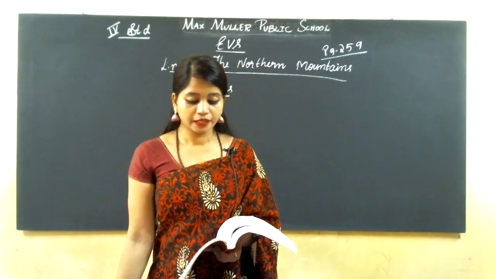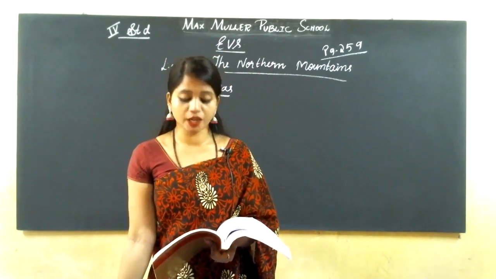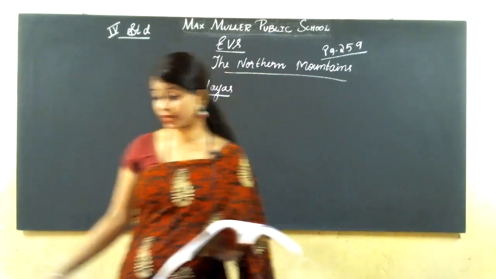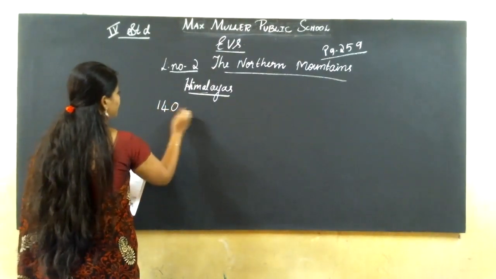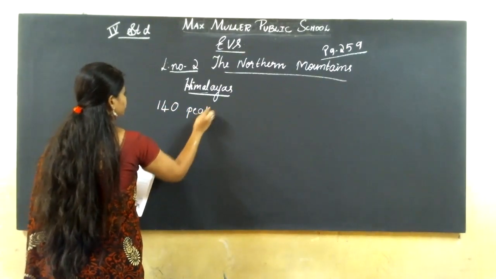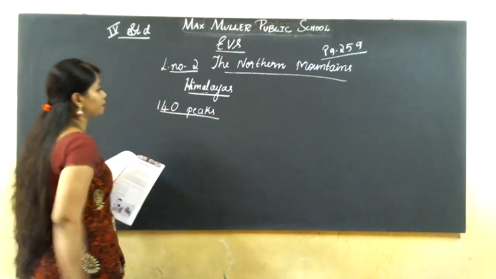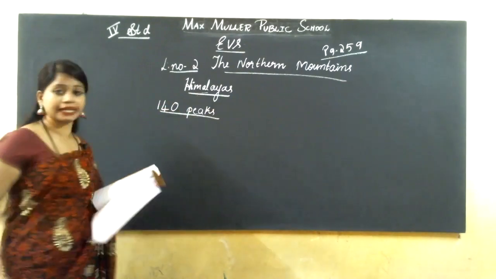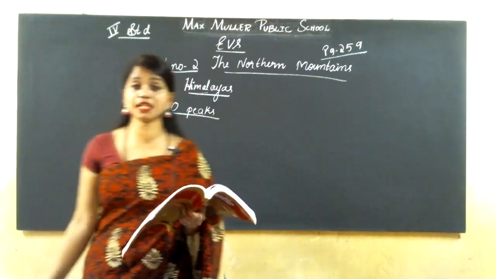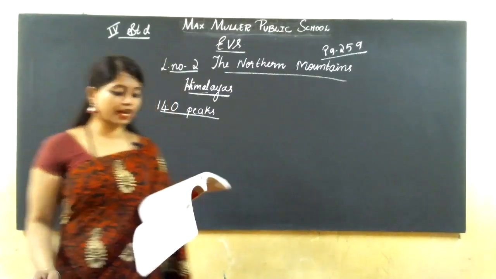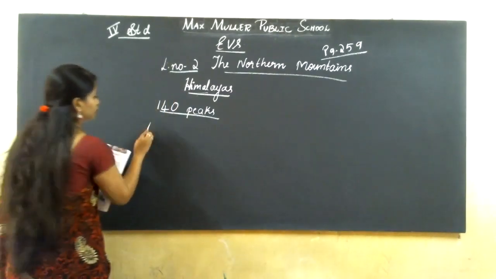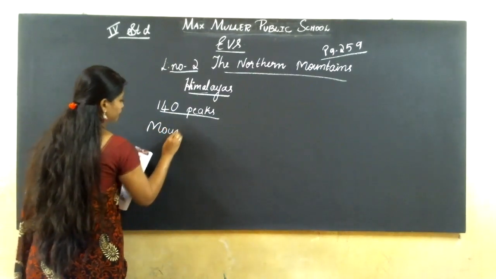Okay. There are around 140 peaks in the Himalayas.